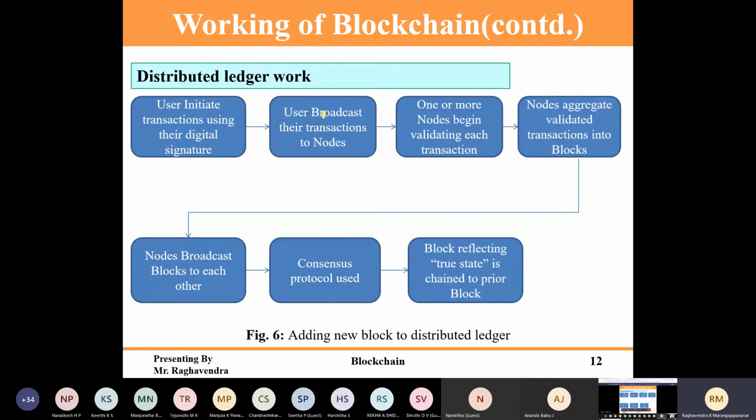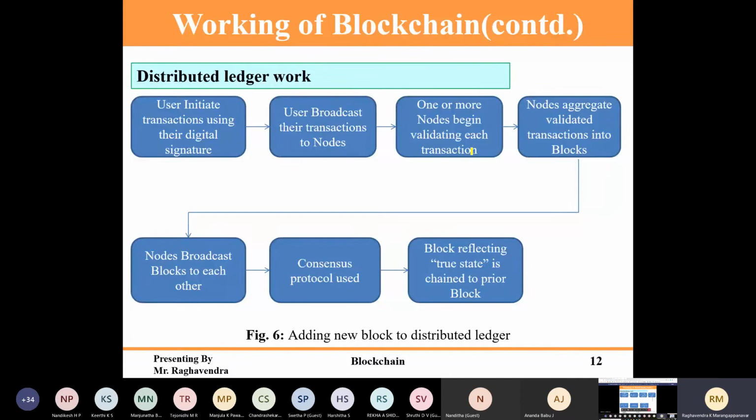So the user broadcasts their transactions to nodes. It will be basically like a pool, where all the transactions will be, so that whoever wants to mine the transactions can take them and verify them. Who has to verify the transactions, we will see. One or more nodes begin validating each transaction.